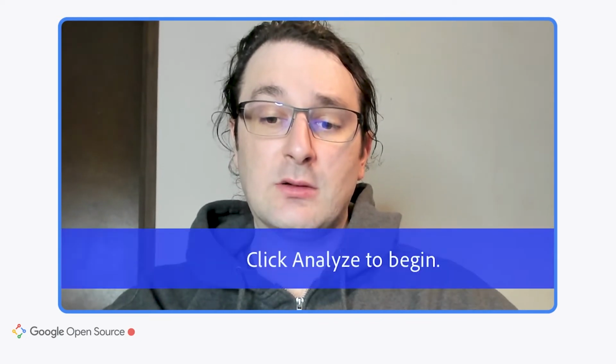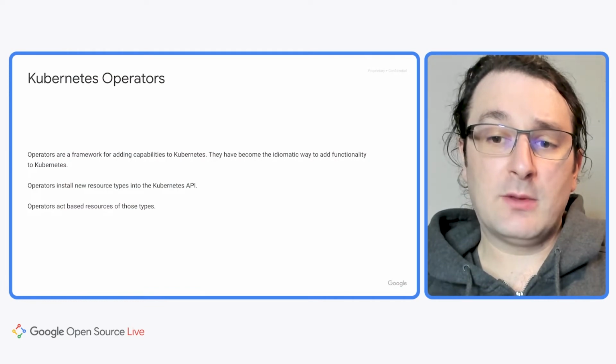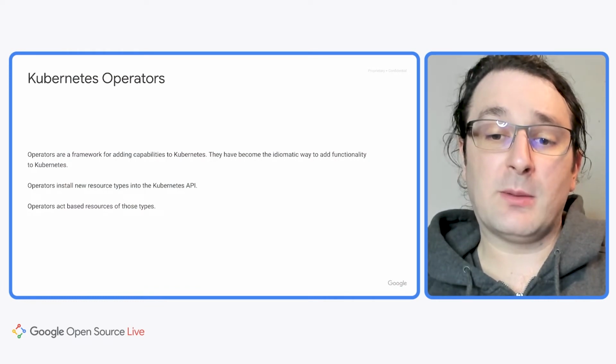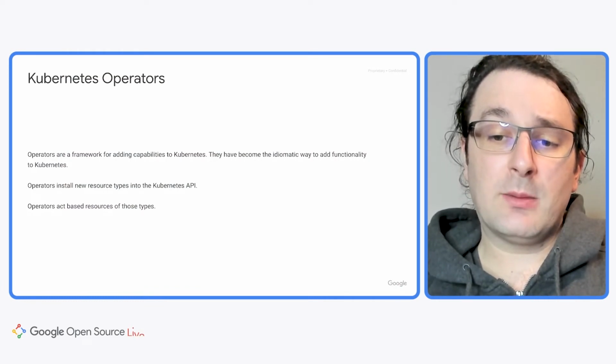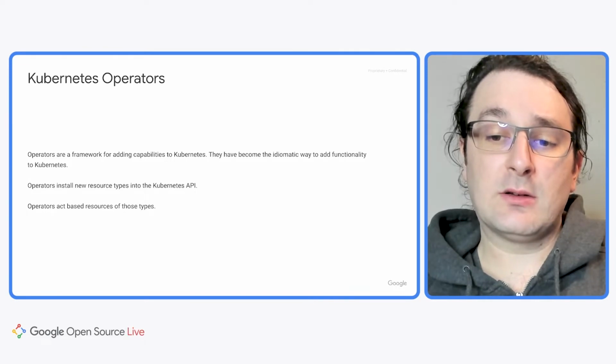Thankfully, there are more idiomatic Kubernetes ways to run a Spark application. Before I describe those, let me explain the concept of a Kubernetes operator. Kubernetes operators are a framework for adding capabilities to Kubernetes. They have become the idiomatic way to add functionality to Kubernetes.